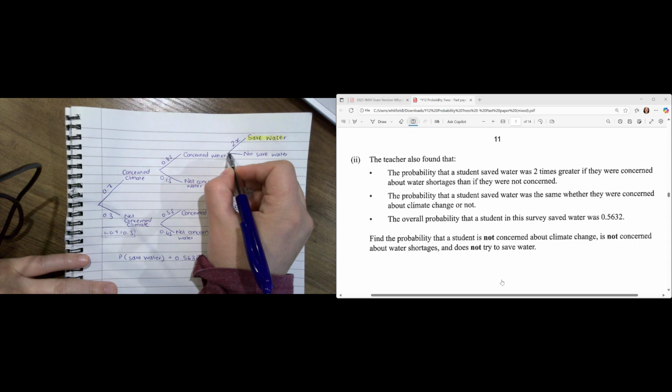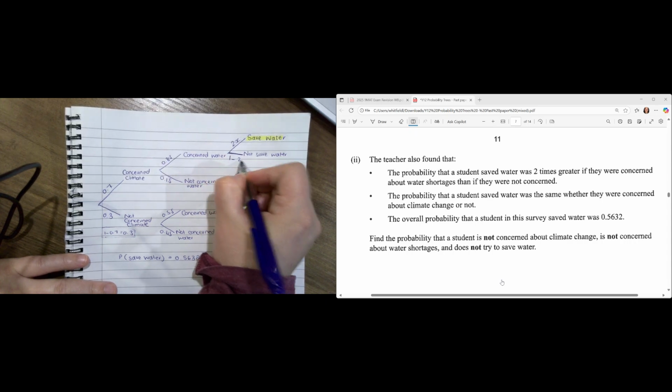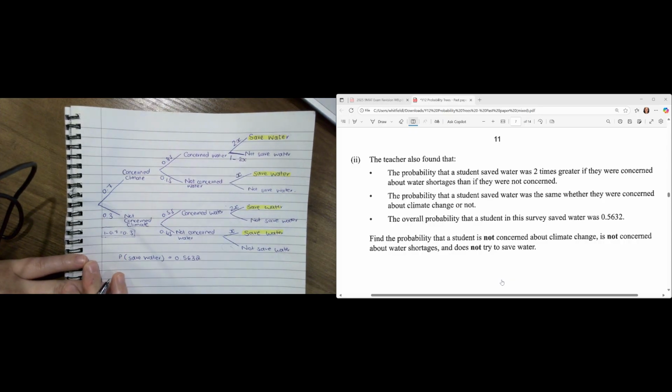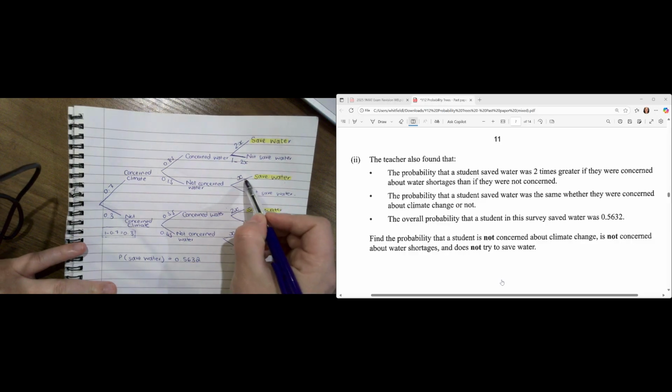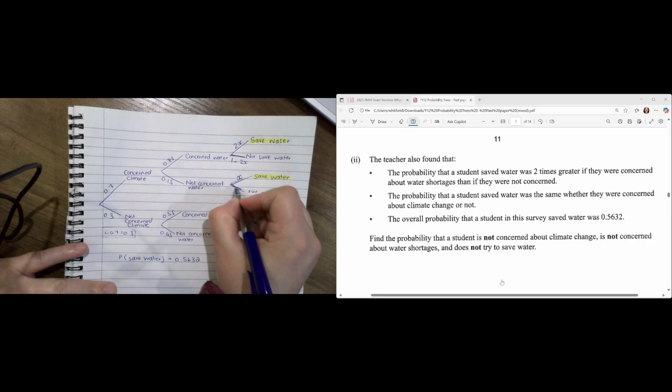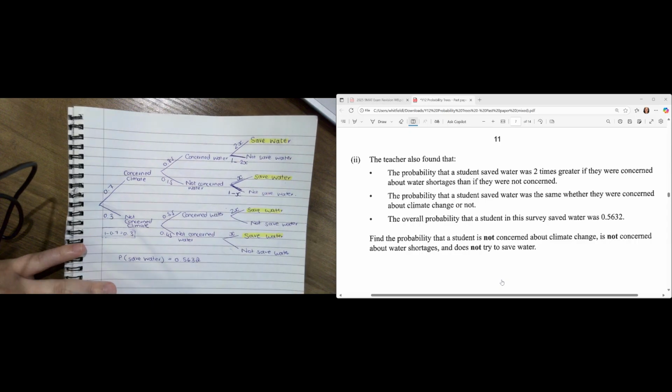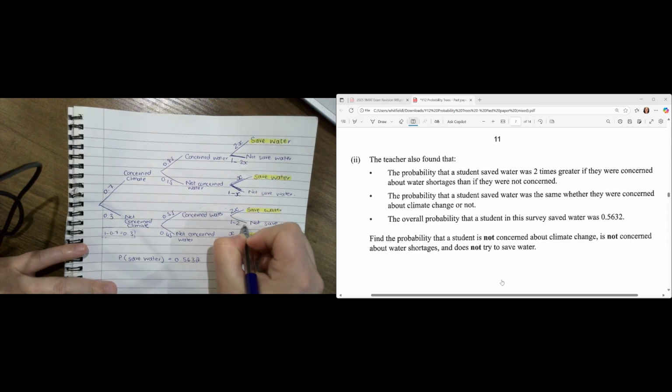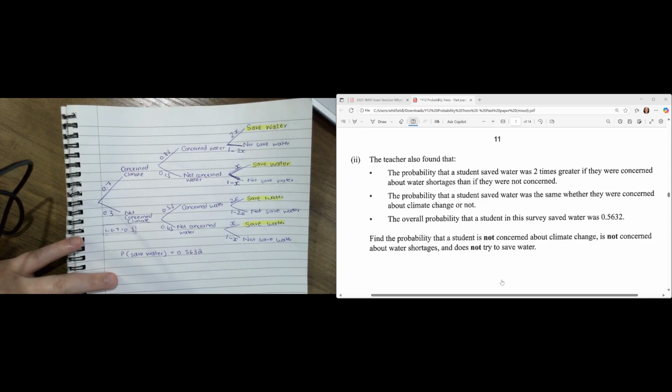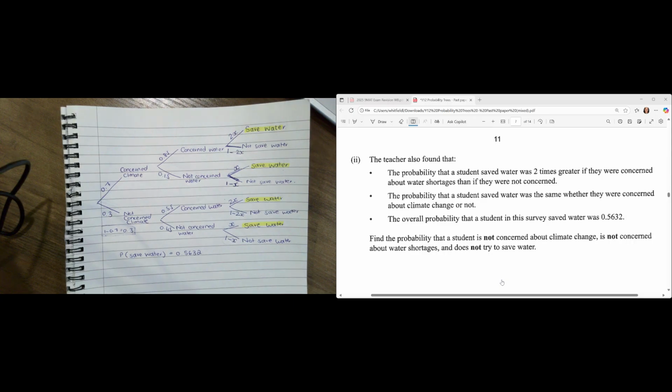So we know that whatever this is, it's going to be 1 minus our 2x. We know that whatever this is, this has to add up to 1. So this is going to be 1 minus whatever that is, which is going to be x. And the same is going to be put down here. The same is going to be put over here. Okay. So there we've got our tree complete.